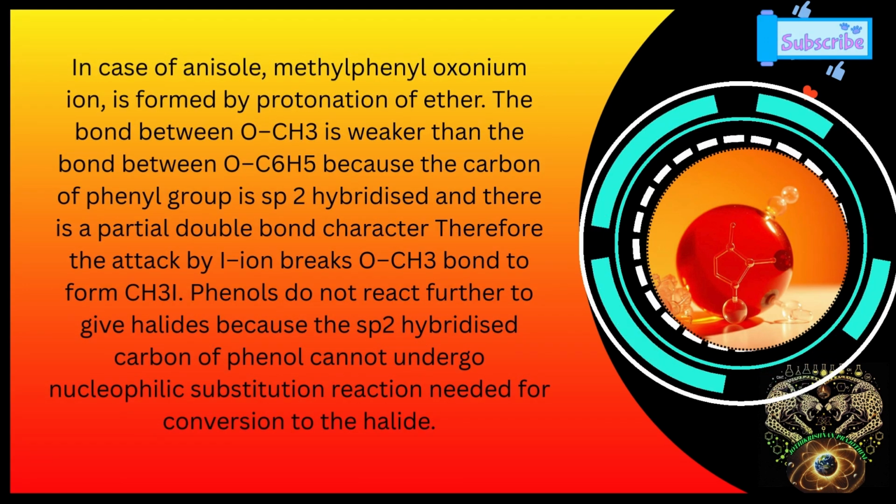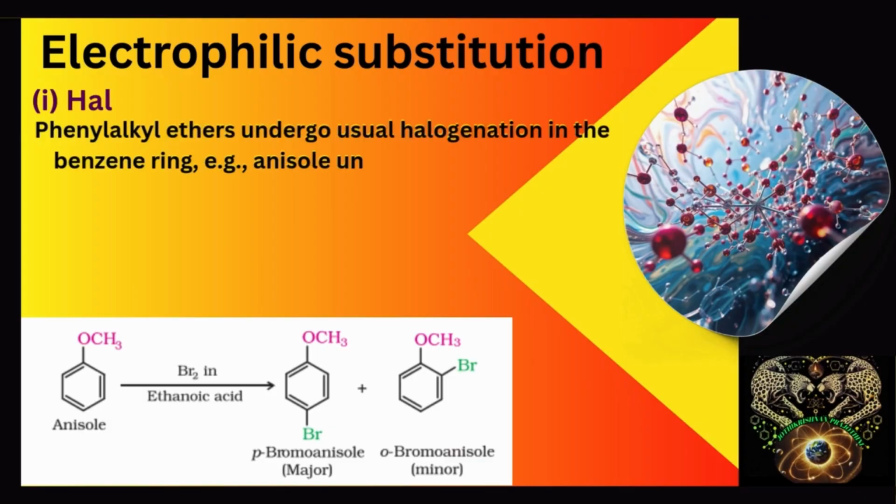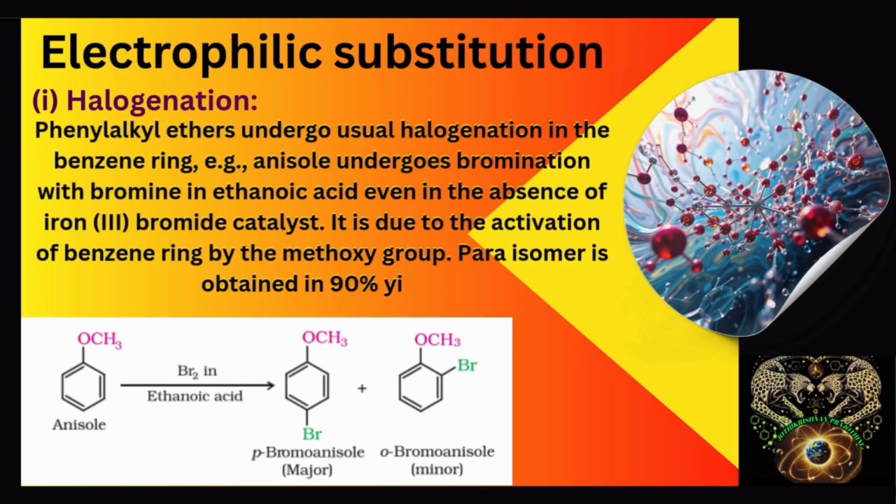for conversion to halide. Now let's see three important electrophilic substitution reactions in ethers. First is halogenation, where phenyl alkyl ethers undergo usual halogenation in the benzene ring. For example, anisole undergoes bromination with bromine in ethanoic acid and yields para-bromoanisole as major product and ortho-bromoanisole as minor product.